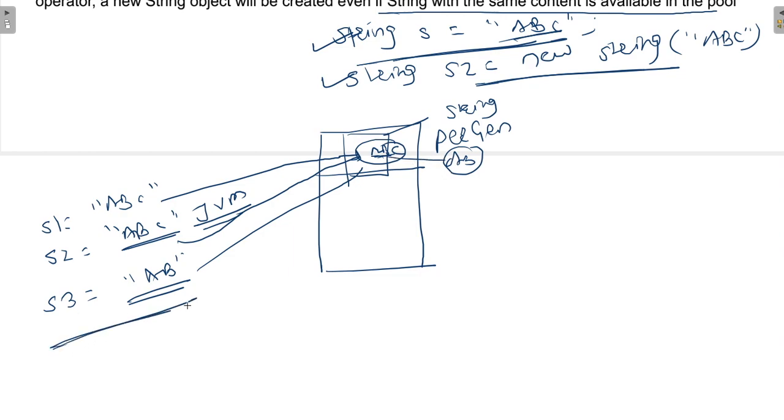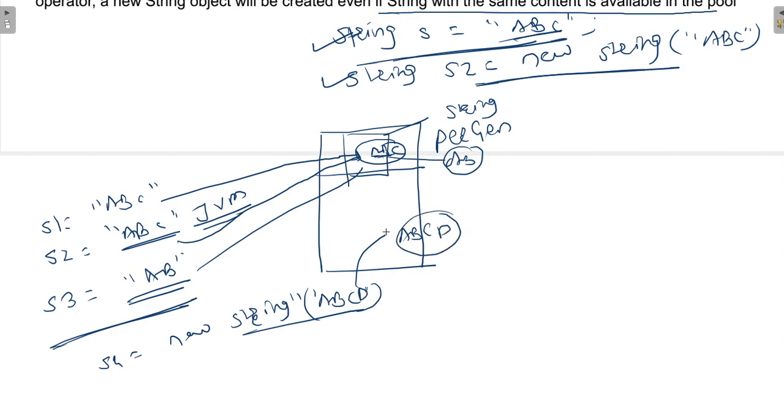Now this is one way to create a string. The second way is when s4 is created using a new String object, say ABCD. It will be put into the heap, and internally the same copy will be created and put into the string pool, which is ABCD.